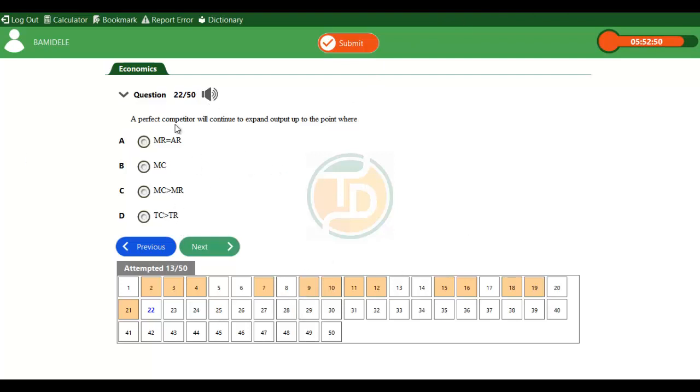So from these options, I'm going to pick two wrong options, and the two wrong options I'm picking here are option C and D. It is not worthwhile for a firm to continue to expand output up to the point where marginal cost is greater than marginal revenue or total cost is greater than total revenue. The conflicting option here is marginal cost, which is option B,